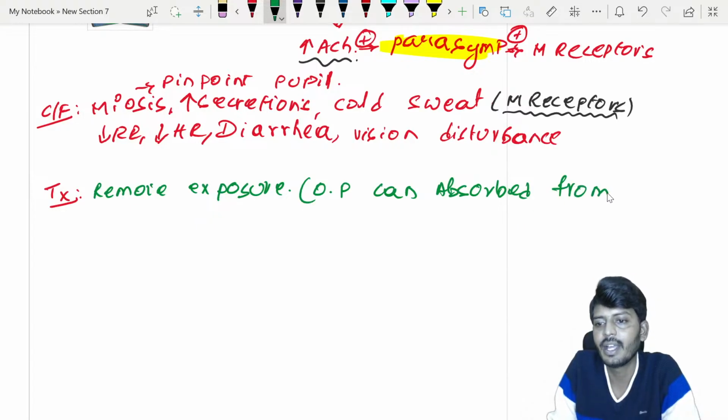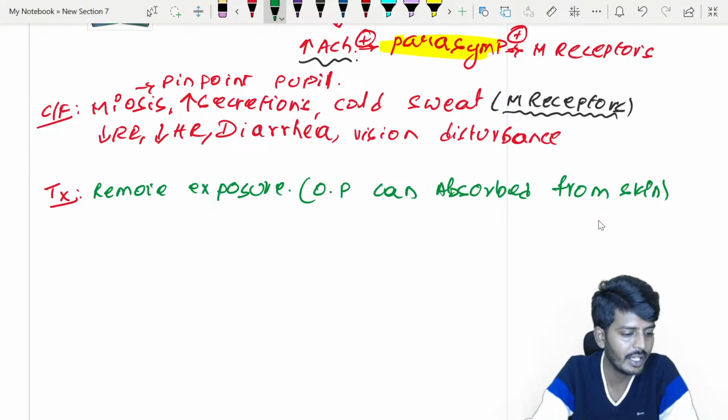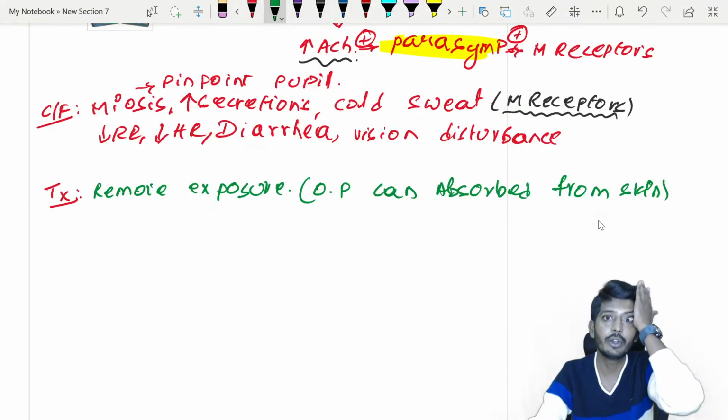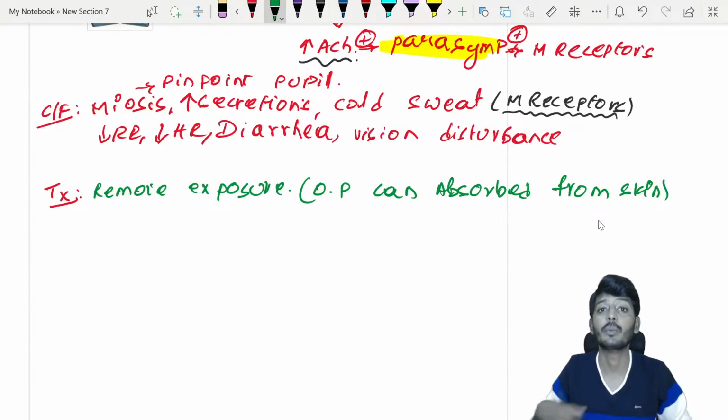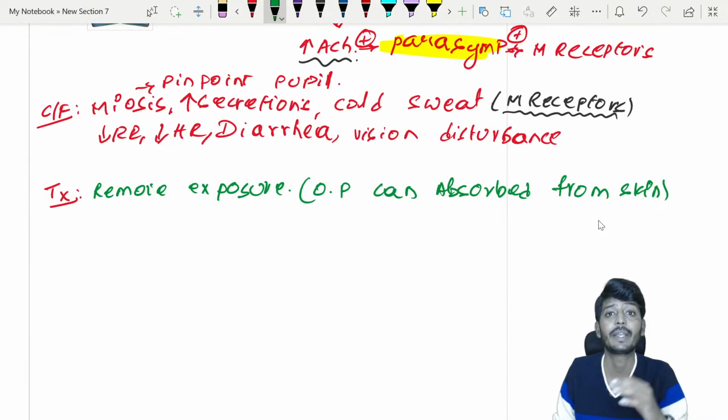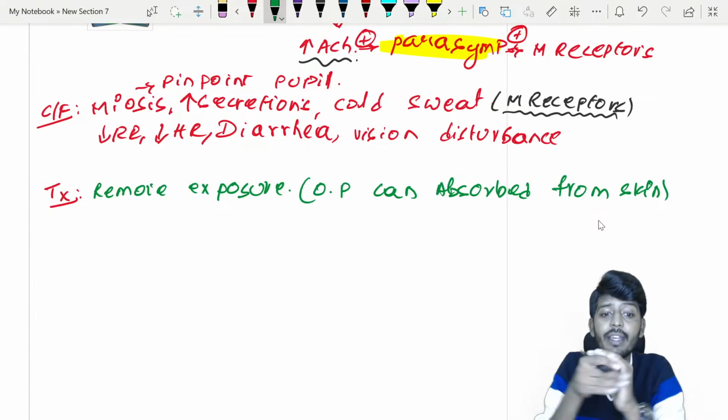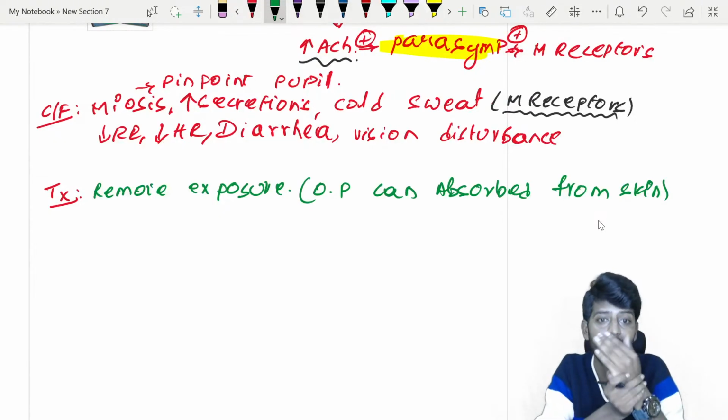Can get absorbed from where? From the skin. So that is why you need to remember, skin से absorption हो सकता है. That is why you need to remove the exposure. Patient का clothes remove करके पूरा body को wipe कर देना चाहिए. Remove the clothes of the patient and wipe off the poison if it is there. Okay, that is a very, very important thing.